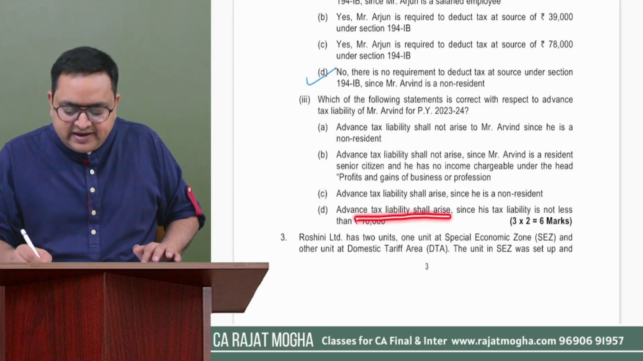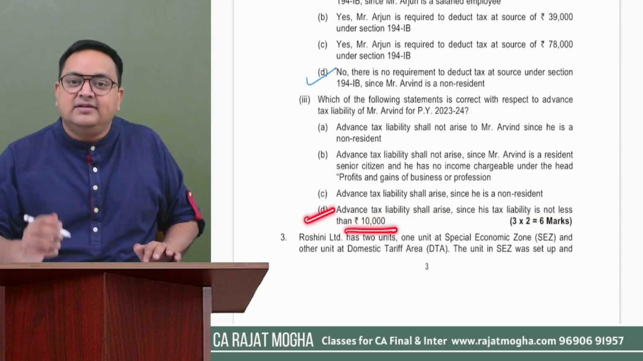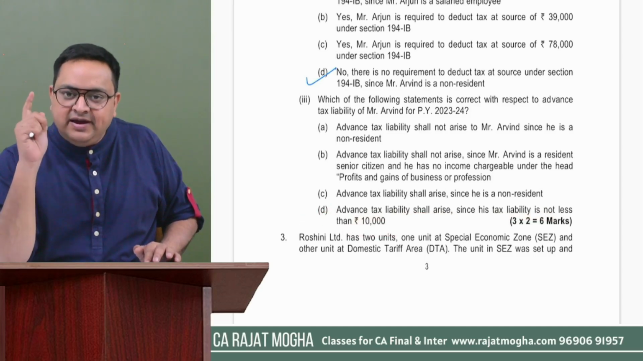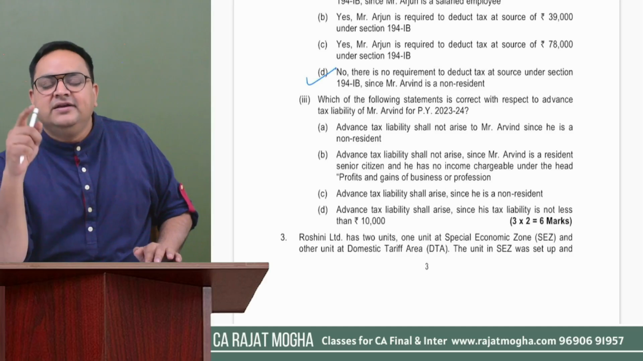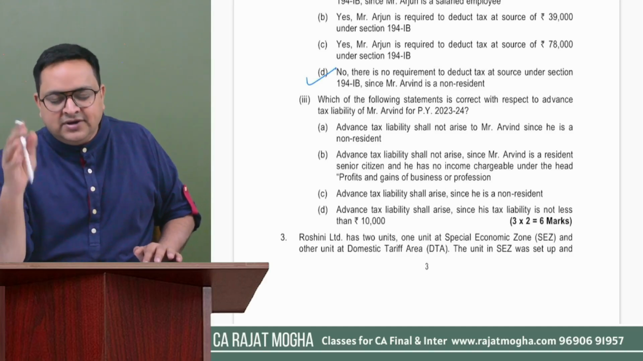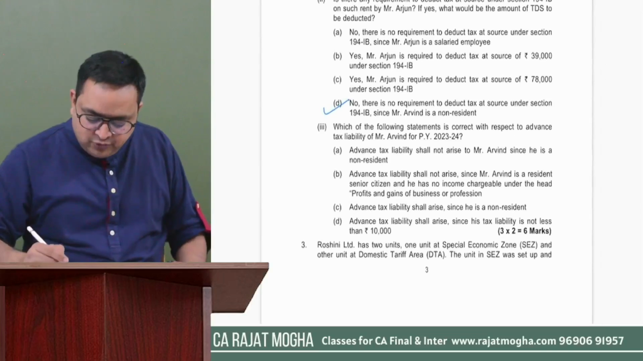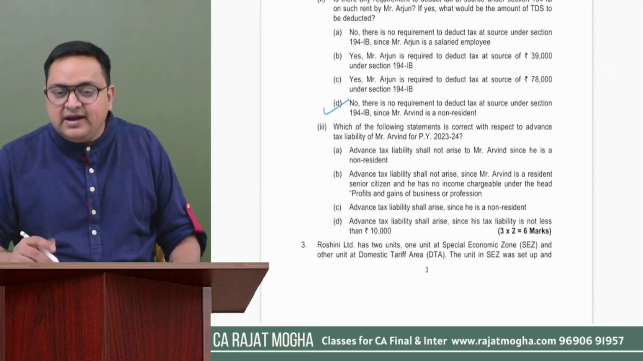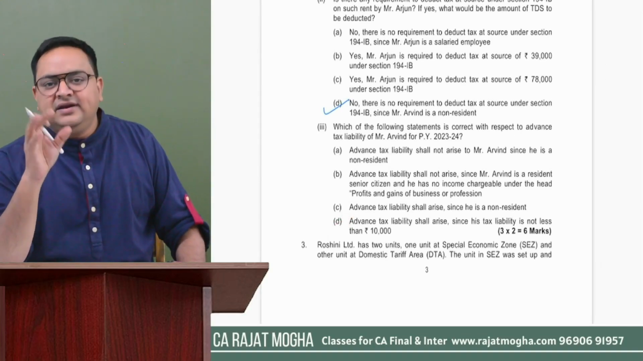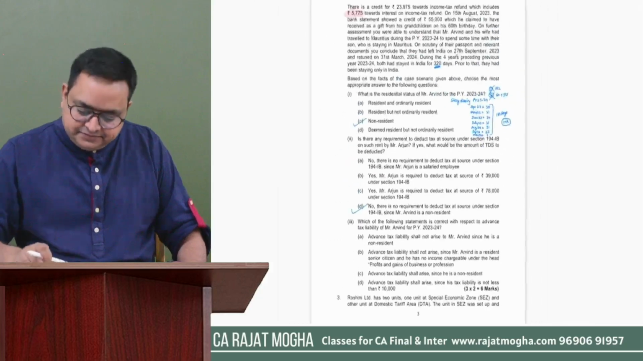Advance tax liability shall arise since his tax liability is not less than 10,000. So this is the correct answer. Advance tax liability will arise here because the tax liability is 10,000 or more. Let us calculate the tax liability also. Although this answer is correct, just to confirm it, let us calculate the tax liability.